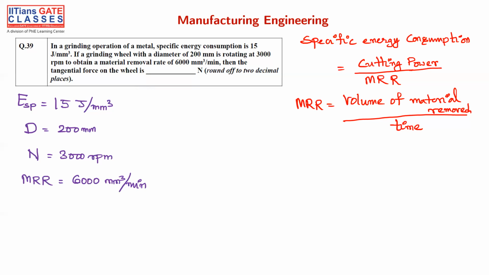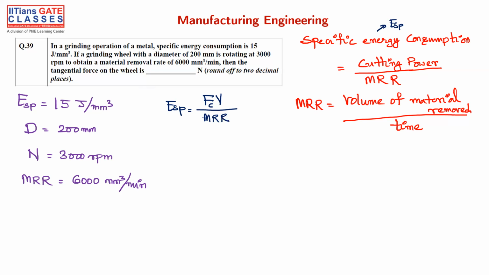So first we have to write what is cutting power. Cutting power is nothing but force into velocity, that is the tangential force into the velocity, right? So let's write that. Let me write in a different way so that you can differentiate what is given and what is the solution. E_SP is equal to cutting power, that is cutting force or tangential force into velocity, divided by the MRR.